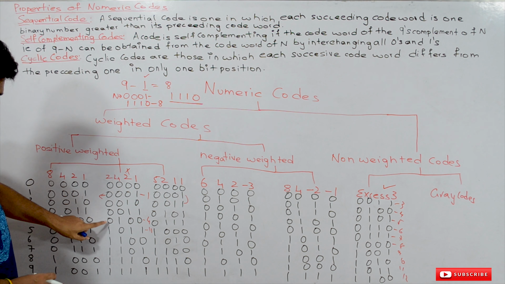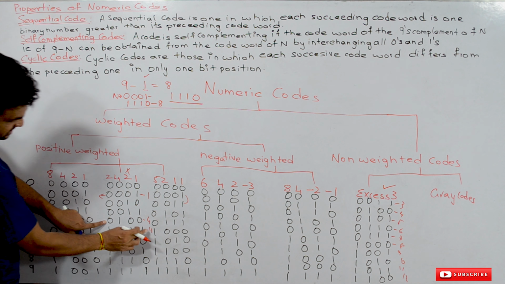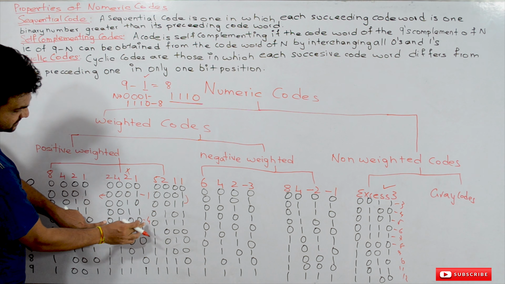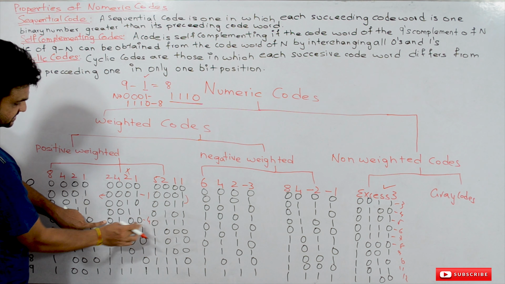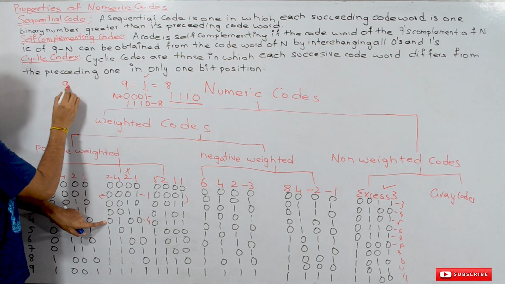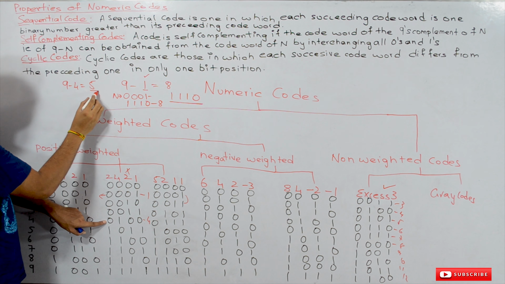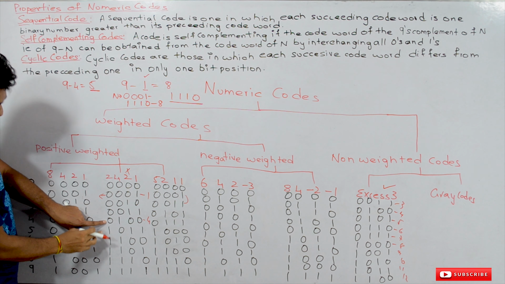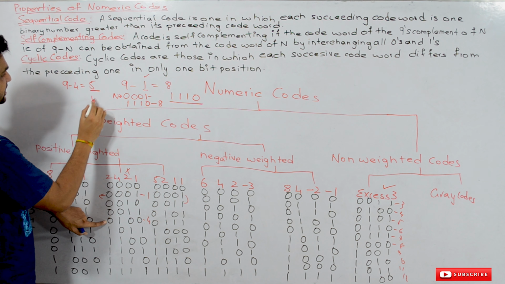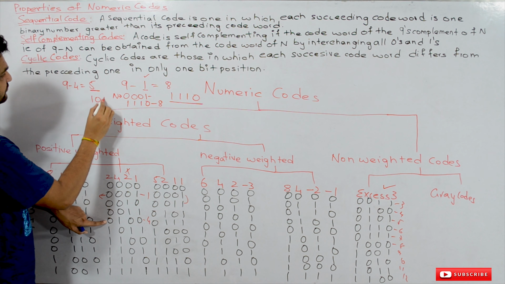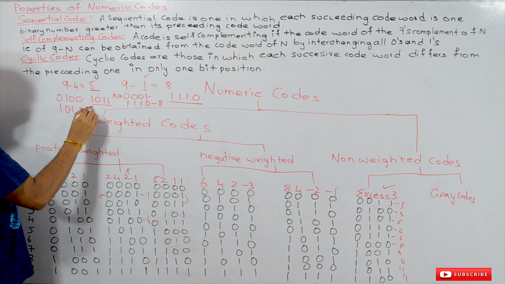So for example, if you take this one randomly, the decimal representation of it is 4. 9 minus 4 is equal to 5. What is the code word of 5? It is 1011. Can this code word be obtained by complementing the code word of 4? The code word of 4 is 0100. The complement of this means interchanging zeros and ones. The complement of this is 1011, which is equivalent to this one.